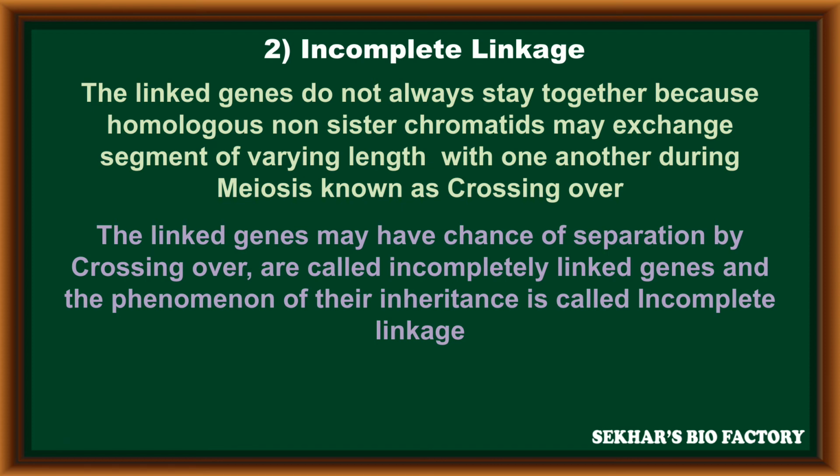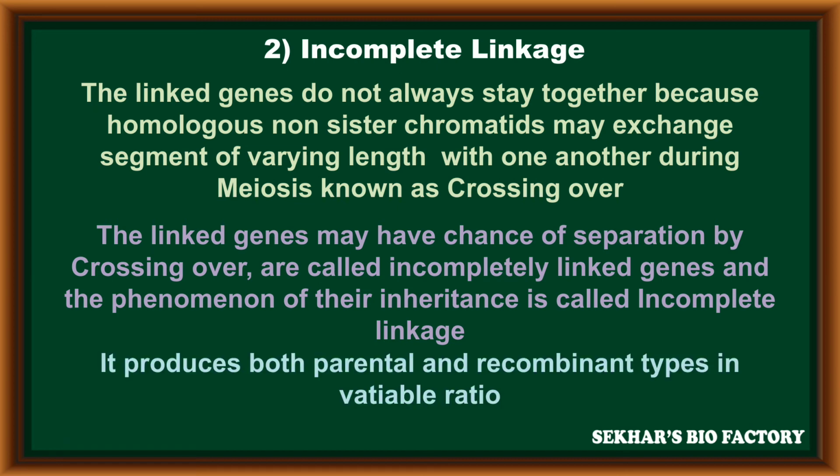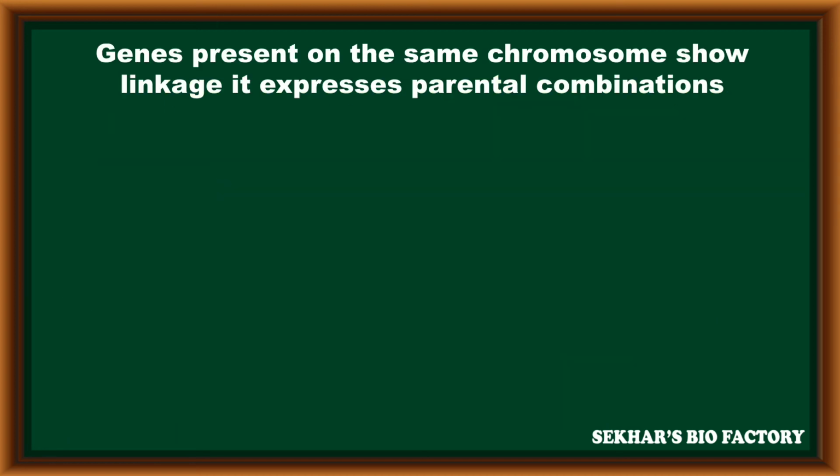Such a condition is referred to as incomplete linked genes, and this type of inheritance is called incomplete linkage. Incomplete linkage can produce both parental and recombinant types in variable ratio. So genes present on the same chromosome show linkage and express parental combinations.